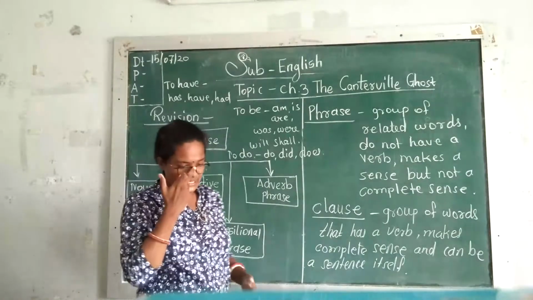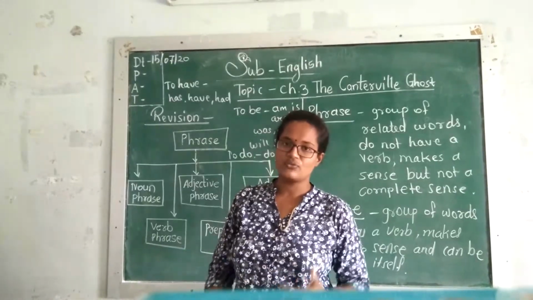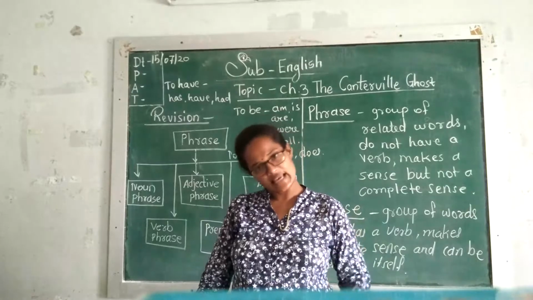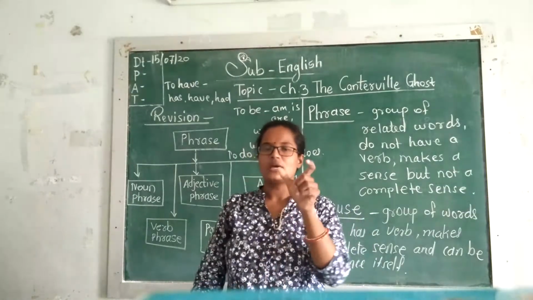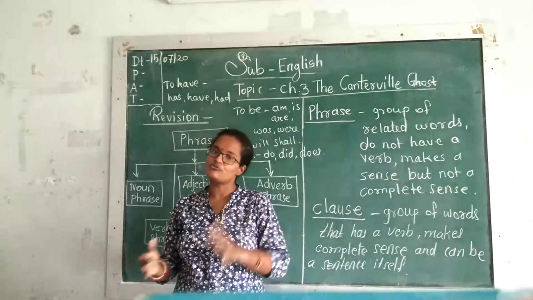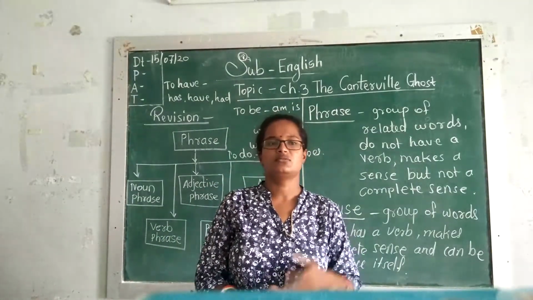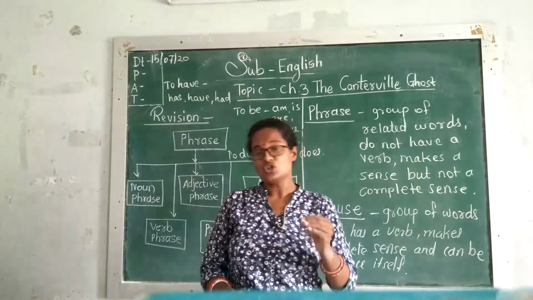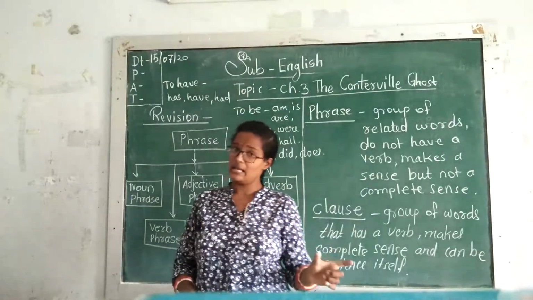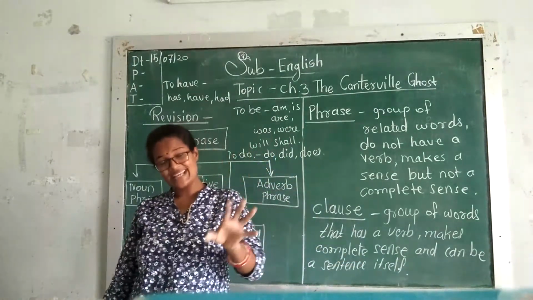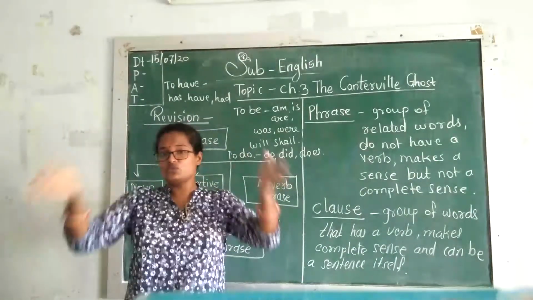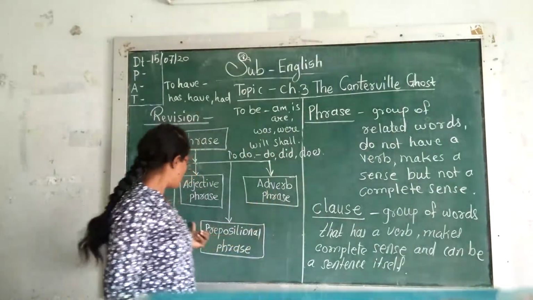Right. Now let's see the example. You should study for exam. Should is the helping verb. Study is the main verb. Should study is the verb phrase. Next one. She was walking quickly to the school. Right. So she was. Was is the helping verb. Walking is the main verb. So was walking together is the verb phrase.